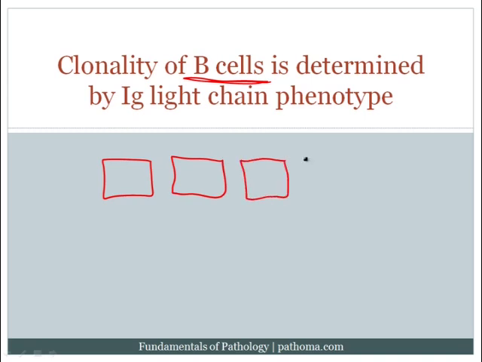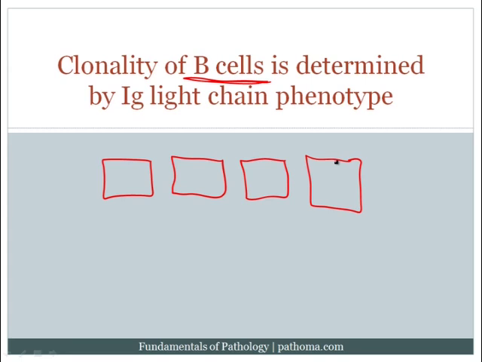Okay, obviously it's not, but for the purposes of illustration, it makes it easy. So if the patient actually has 4 cells in their lymph node, you should recall that the B cells present within the lymph node express immunoglobulin, and that immunoglobulin is comprised of both heavy chain and light chain. Now, the light chain for each individual B cell will either be kappa or lambda. There's only 2 choices. Either a B cell expresses kappa or it expresses lambda light chain.